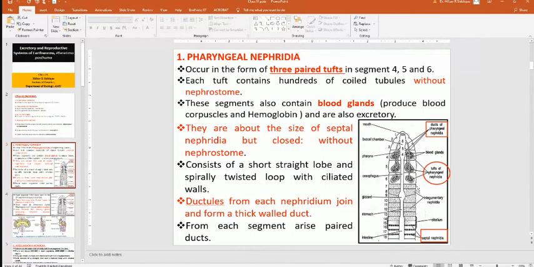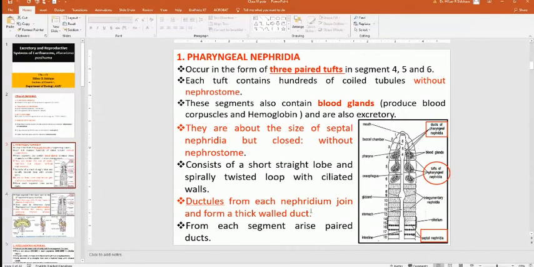So there are three pairs present in the fourth, fifth, and sixth segments of the animal. And these tufts also contain blood glands, which are excretory in nature. They produce blood corpuscles and hemoglobin. The size of this blood gland is almost equal to the septal nephridia. Here you can see this is the small septal nephridia, but without nephrostome. It consists of a short straight lobe and a spirally twisted lobe with ciliated walls.